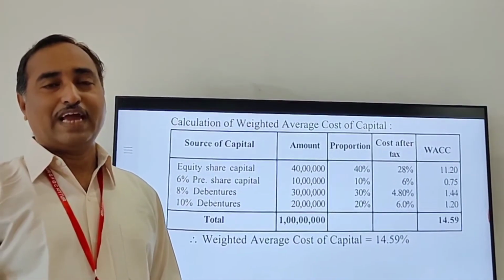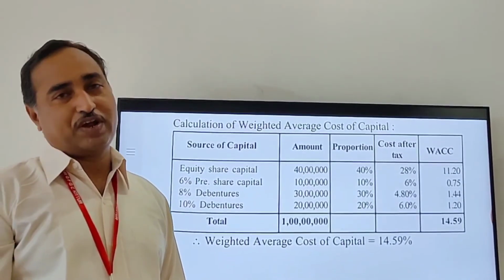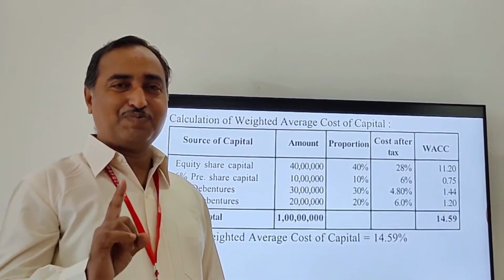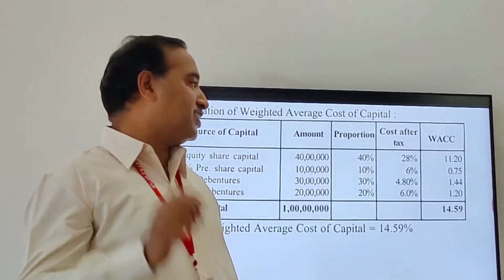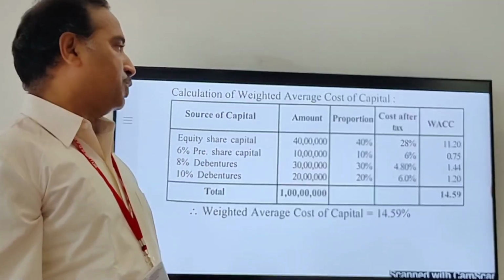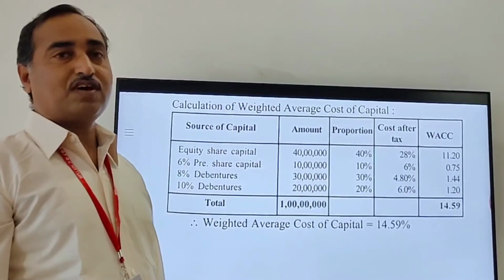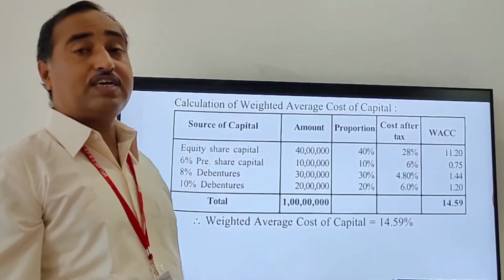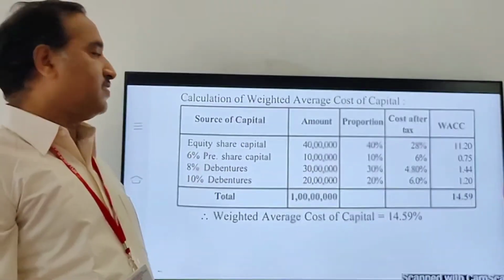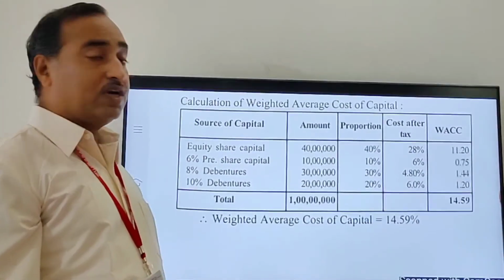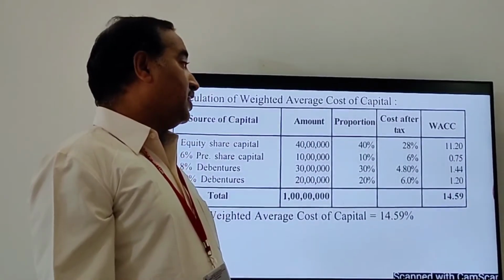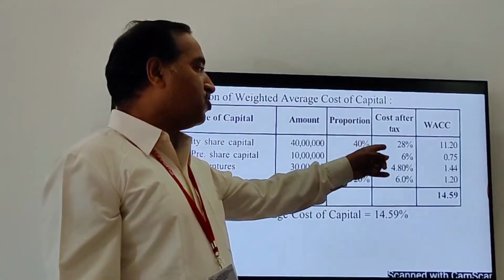Now we will calculate the weighted average cost of capital. Again you must put 5 columns. The first one is source of capital, next is amount, third is the proportion, fourth is cost after tax, and the last column is weighted average cost of capital. The first item is equity share capital, amount already given in the problem, 40 lakh, proportion 40%, and 28% cost after tax.